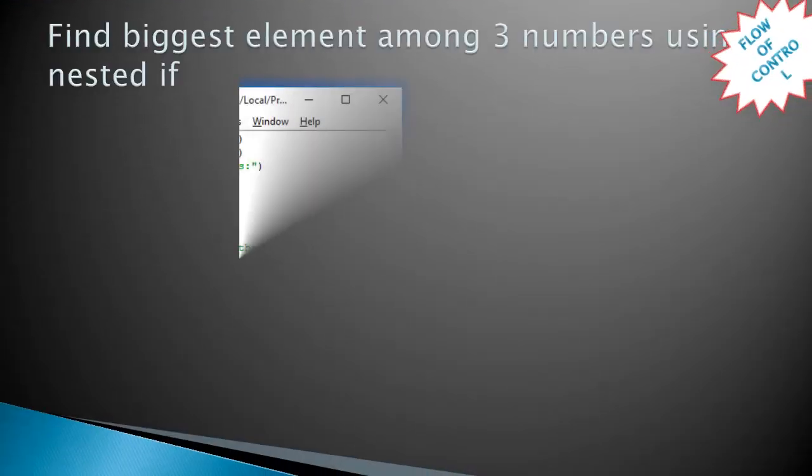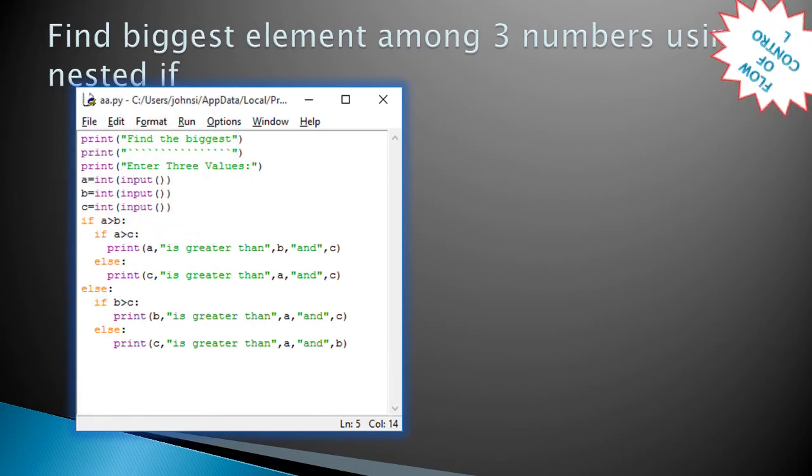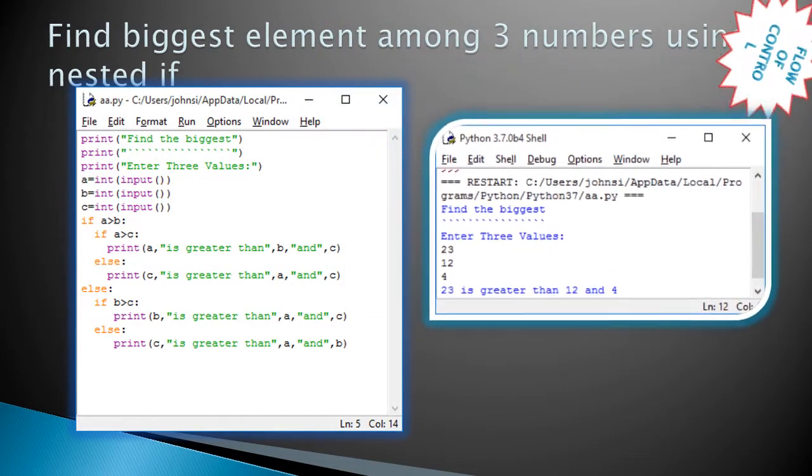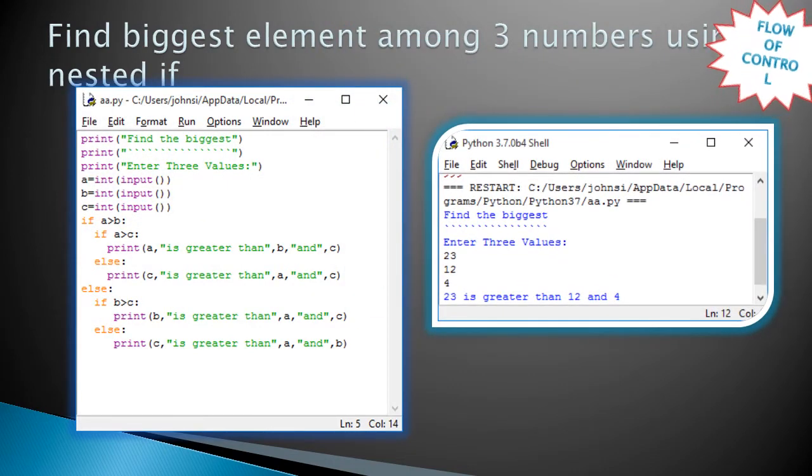Using the nested if, we are also going to find the biggest among three numbers. We consider the three numbers A 23, B 12 and C 4. First we compare 23 greater than 12, which is true, so it goes to the inner if. The same 23 is compared with 4. Of course it's greater than 4 also, so it prints 23 is greater than 12 and 4.